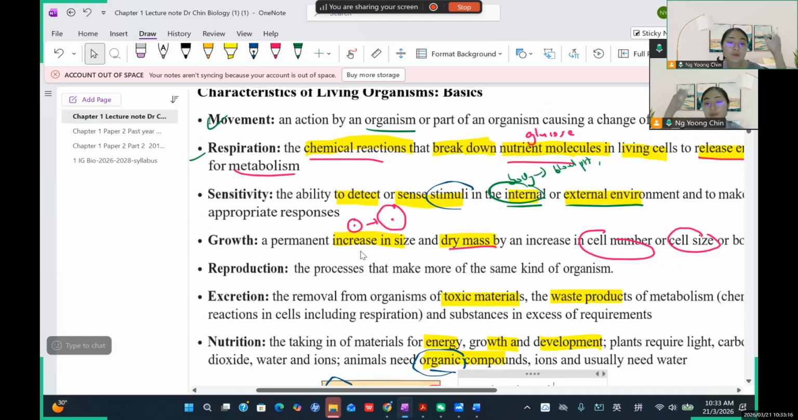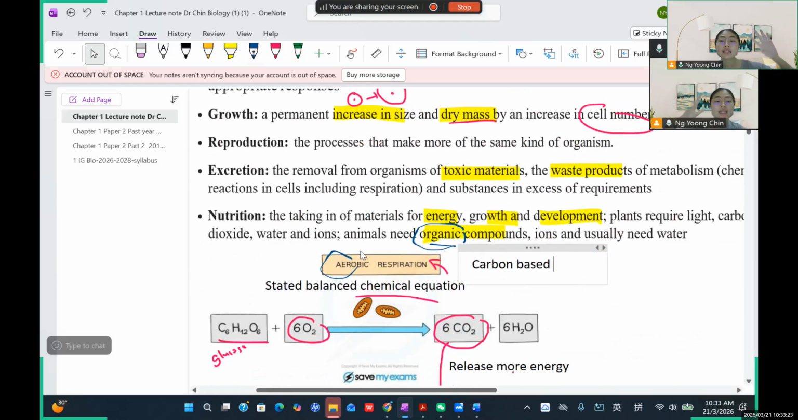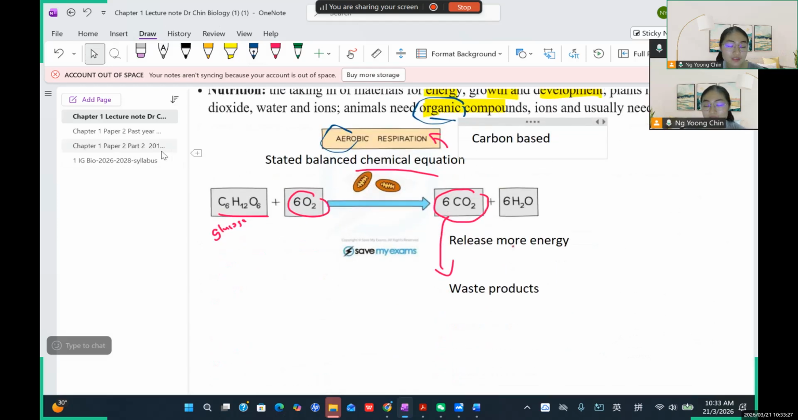Okay, so we already finished learning about these 7 characteristics of the living organism. And this is very important, okay? Let me try some questions. Can we try some questions?